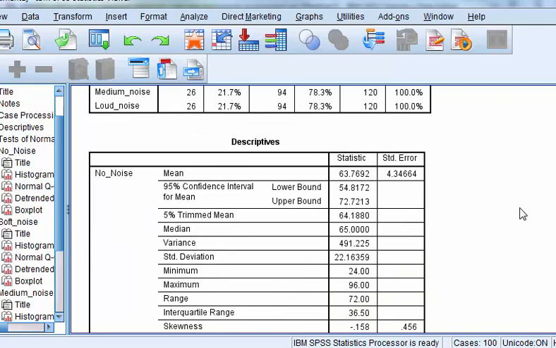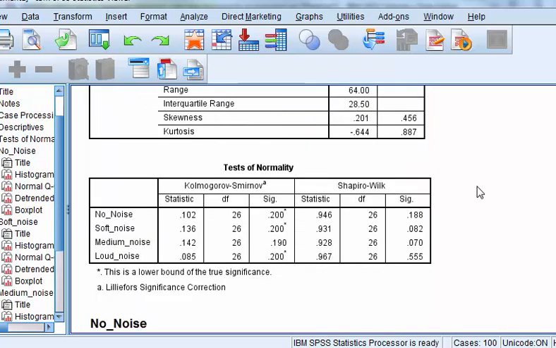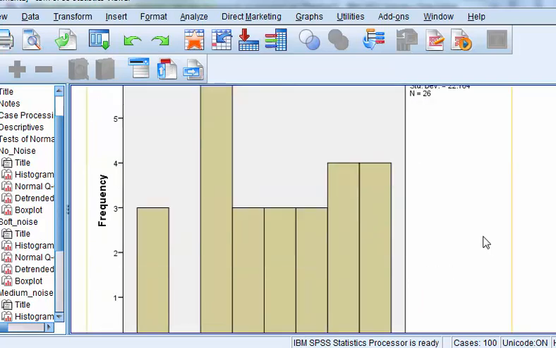There's the means of the no noise, soft noise. There is a difference there, but let's go to the normality test. And according to this, none of the 4 repeated measures violated the assumption of normality. That's good news.